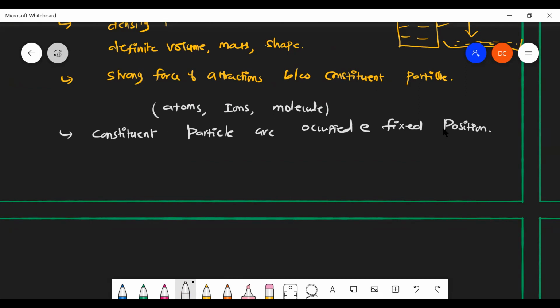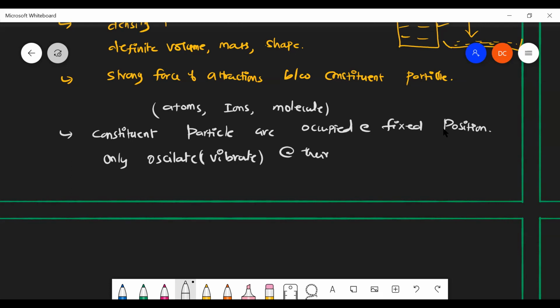There is no movement of atoms, ions, or molecules when it is present in solid phase. So the constituent particles are at fixed position. They can only oscillate, which means they vibrate.